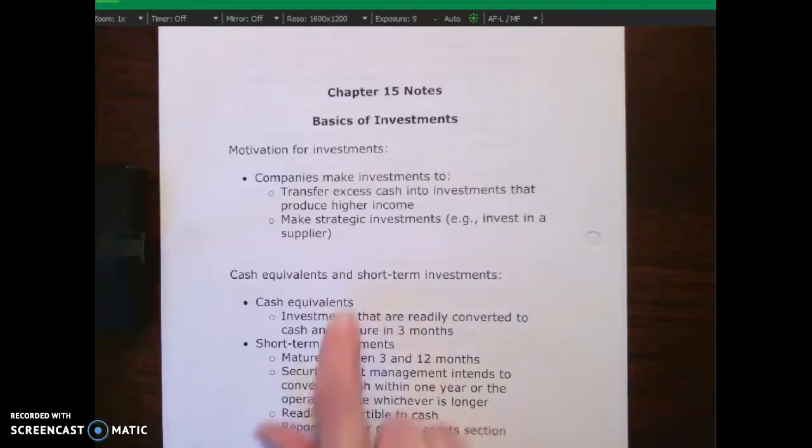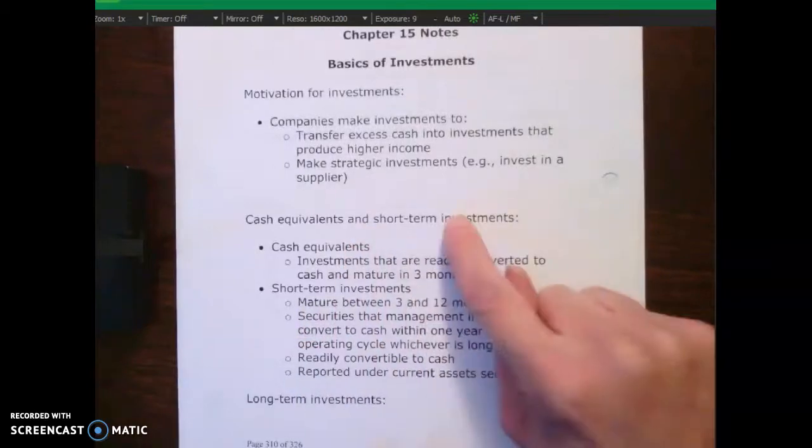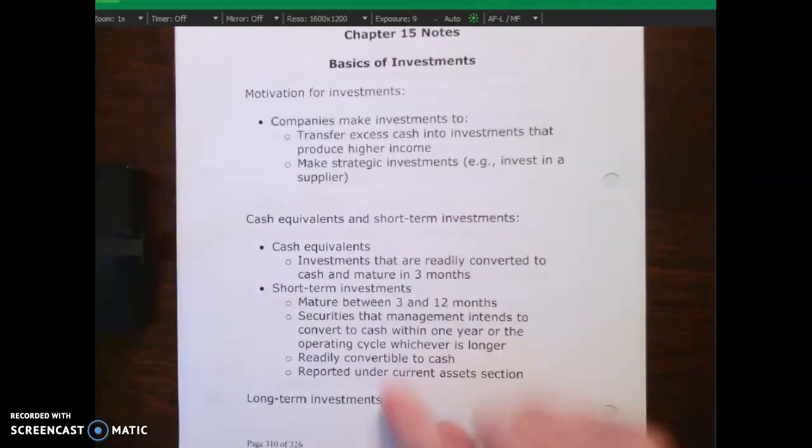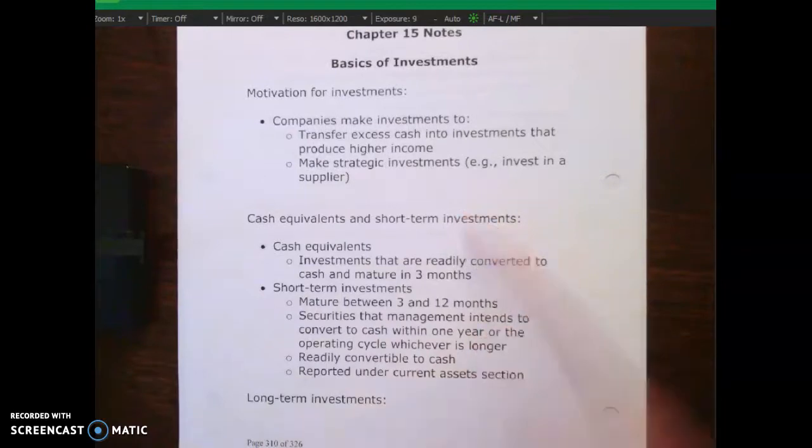When we talk about cash equivalents and short-term investments versus long-term investments, that's one classification that we have. Cash equivalents are investments that can be easily converted to cash and that mature within 3 months. But we also have short-term investments. Those mature between 3 to 12 months. And there are securities such as debt or equity securities that management intends to convert to cash within 1 year or the operating cycle, whichever is longer. They are reported in the current assets section of the balance sheet.